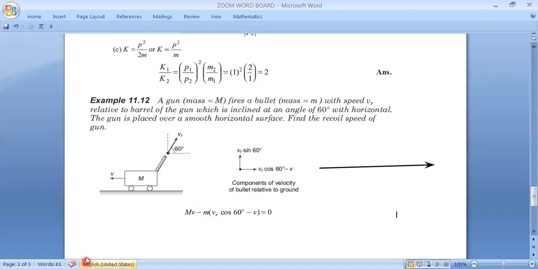Good. Now just solve it and find the real answer. Those who have already done it, just compare with me, and the real answer is this. They will give the value of Vr, so you can put it, but they have not given the value. We have to write the answer in terms of that only, nothing else, in terms of Vr and Vr cos 60.